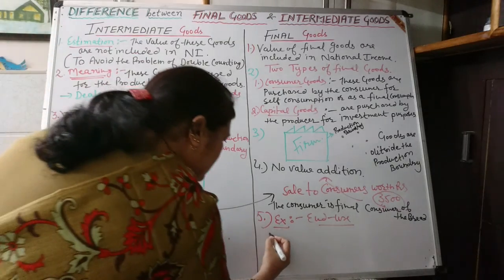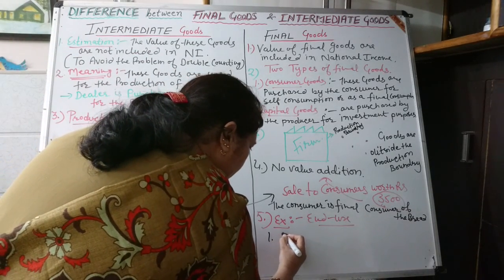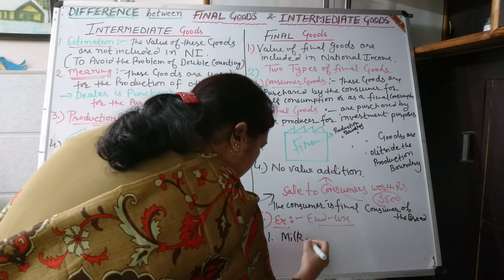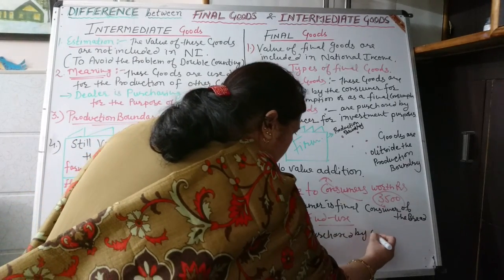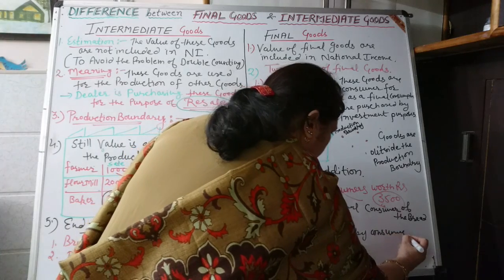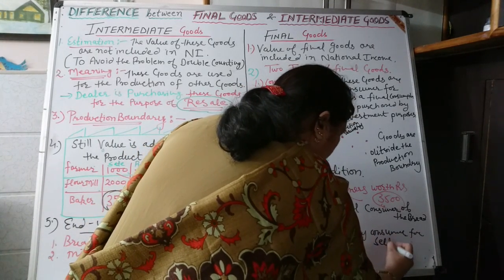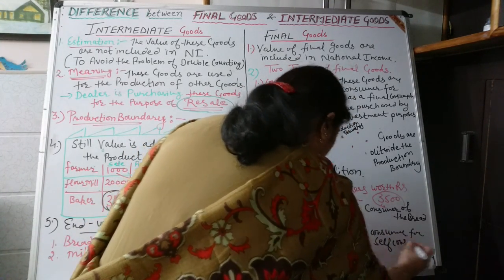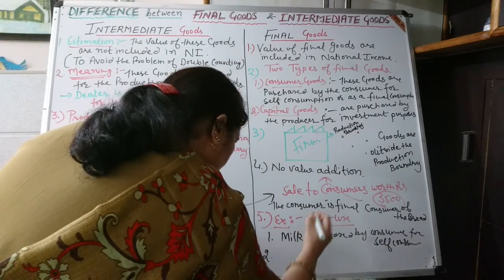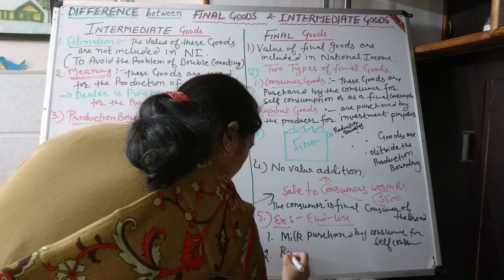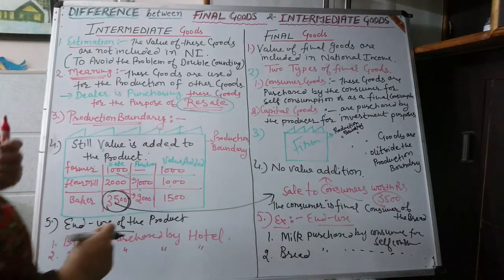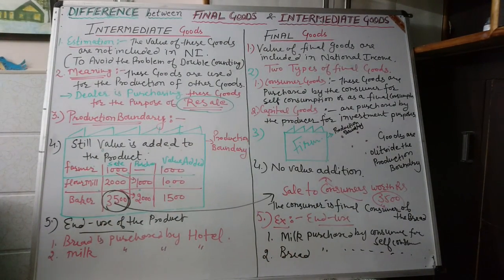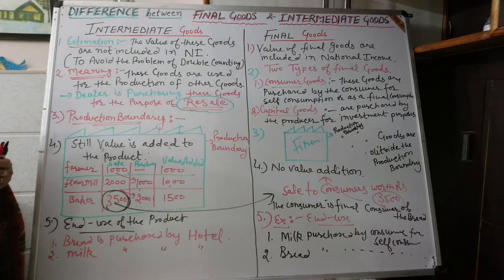Here examples are number 1, milk purchased by consumer for self consumption. Number 2, bread purchased by consumer for self consumption. It will be considered as final good. So in this way we can make the difference between intermediate goods and final goods.